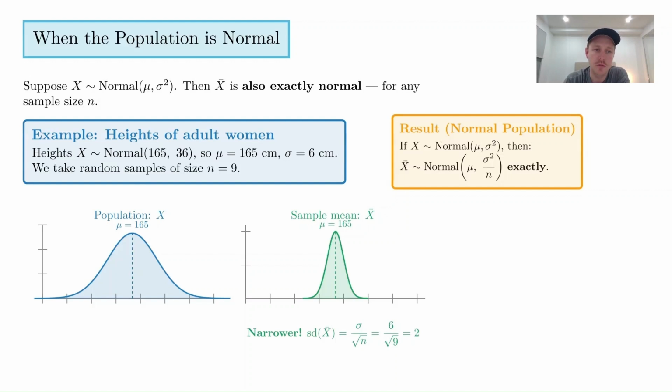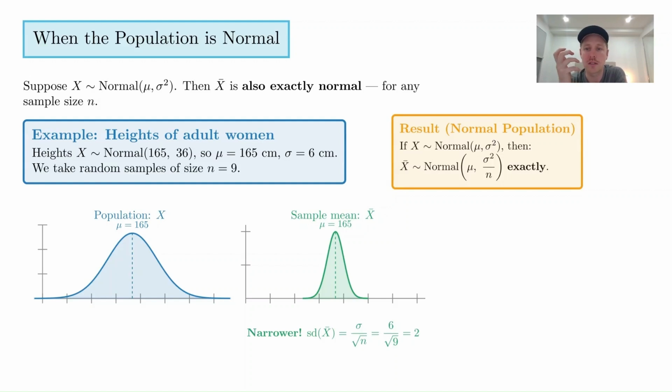For women, I'm not sure how accurate this is, but the average is 165 centimeters and the variance is 36. So we have a standard deviation of 6 centimeters. If we take random samples of size n, here is our population in blue. So we can see it's quite spread out. But this is the heart of the whole thing, right?